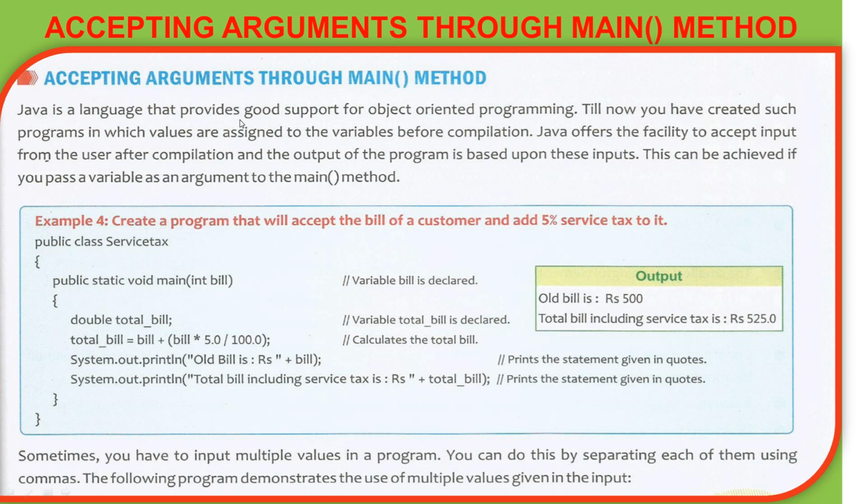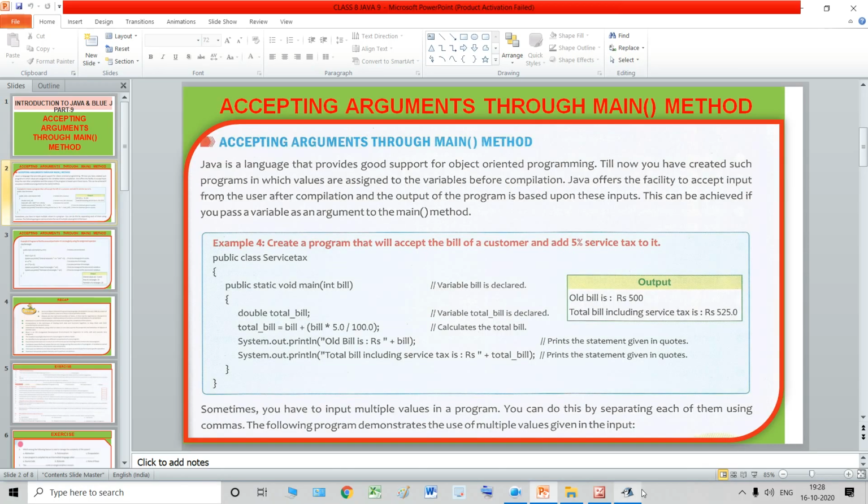Now students, Java language provides us good support for object-oriented programming. That means Java is an object-oriented programming language and it follows all the important concepts that are a part of object-oriented programming. Now students, till now you have created programs in which values are assigned to the variables. Very important, values are assigned to the variables. That means variables are initialized before compilation. What does this mean? Let me show you.